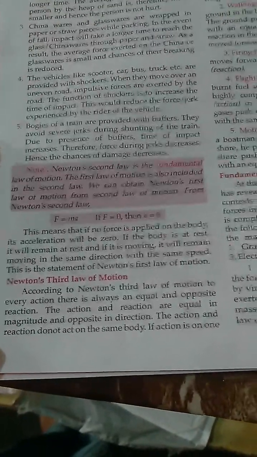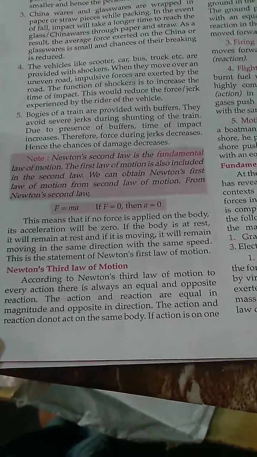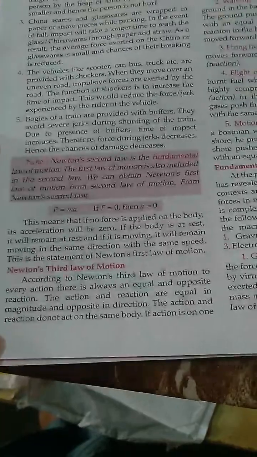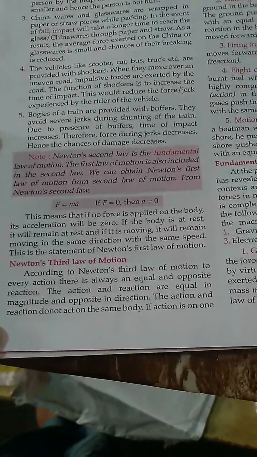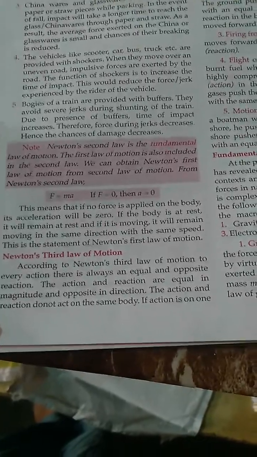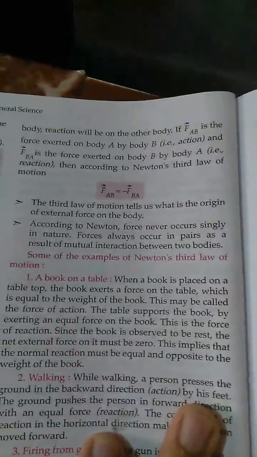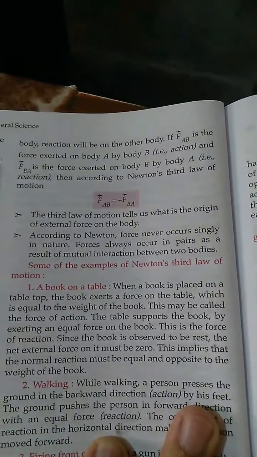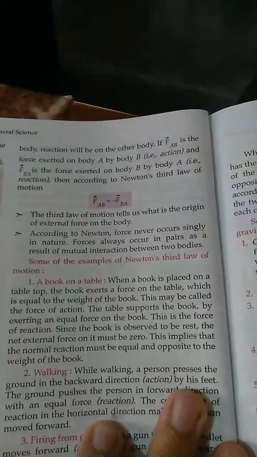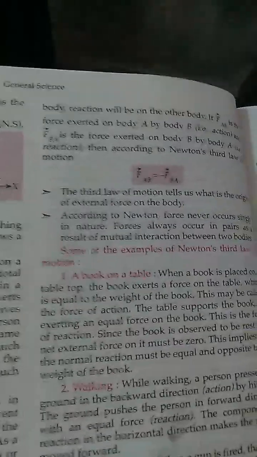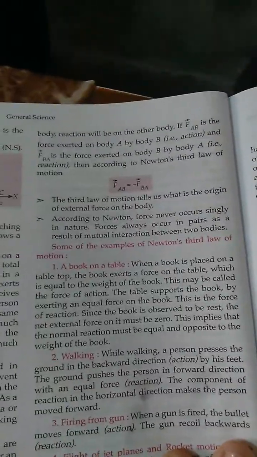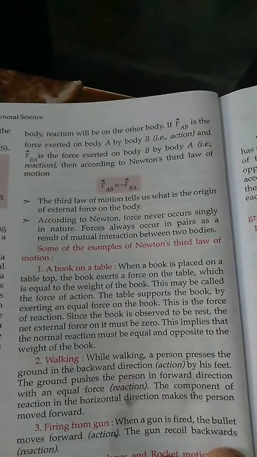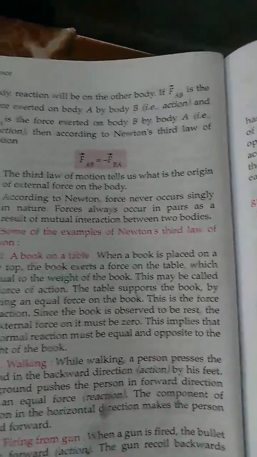Newton's third law of motion. According to Newton's third law of motion, to every action there is equal and opposite reaction. The action and reaction are equal in magnitude and opposite in direction. The action and reaction do not act on the same body. If action is on one body, reaction will be on the other body. If F_AB is the force exerted on body A by body B, that is action, and F_BA is the force exerted on body B by body A, that is reaction, then according to Newton's third law of motion, F_AB equal to minus F_BA.